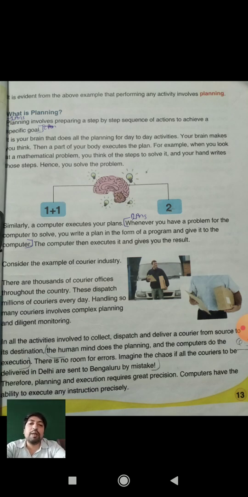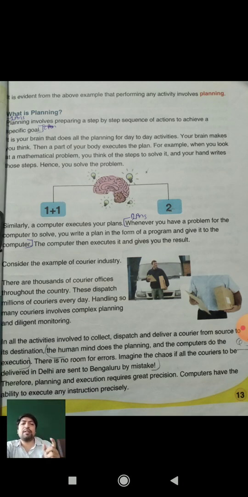The human mind does the planning, and the computers do the execution. There is no room for error. Imagine the chaos if the couriers to be delivered in Delhi are sent to Bengaluru by mistake. Therefore planning and execution require great precision. Computers have the ability to execute any instruction precisely.